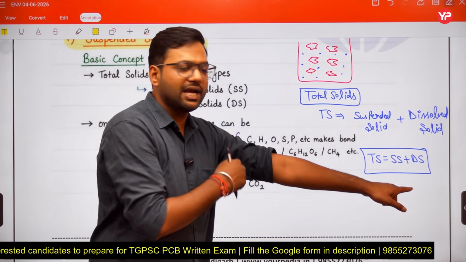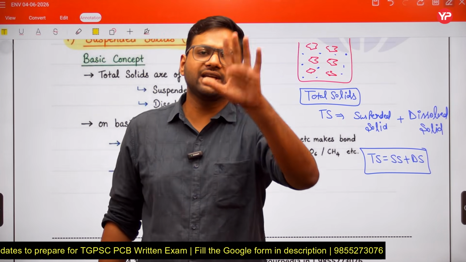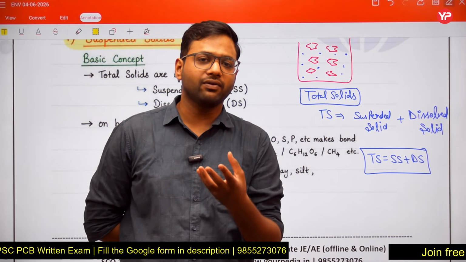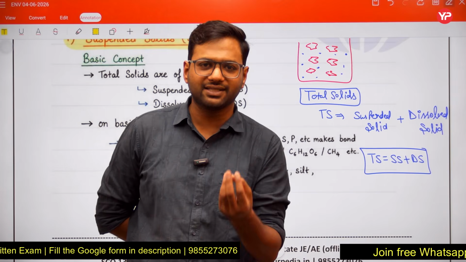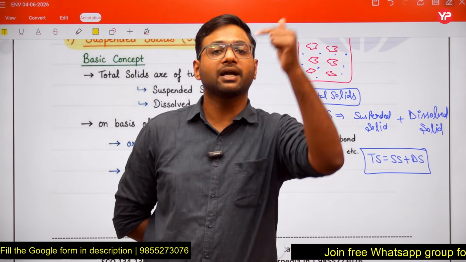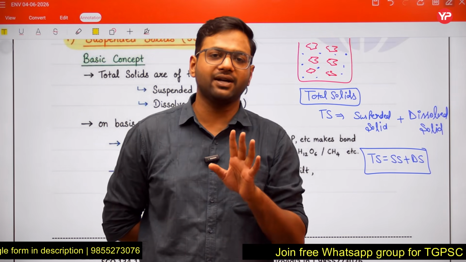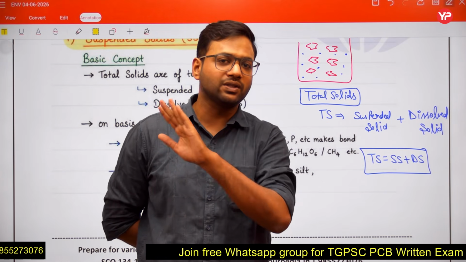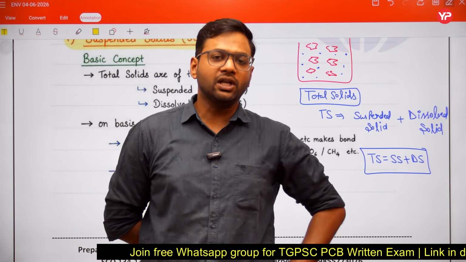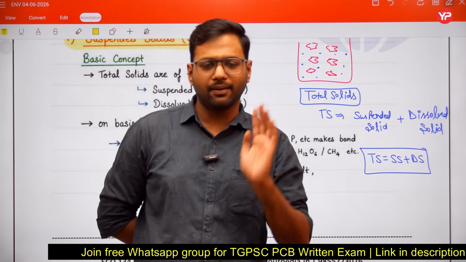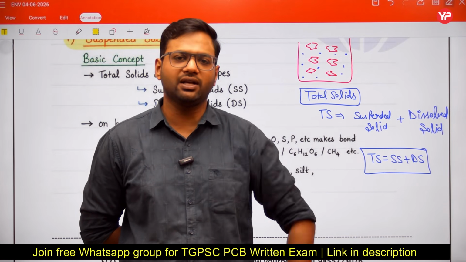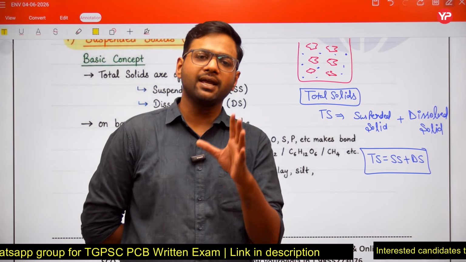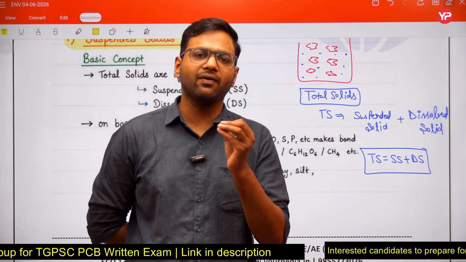Suspended solids, as I told you, will be a physical quality parameter. Why? Because you can see those particles, you can sense the quality. So suspended solids become the physical quality parameter, friends, and you cannot see dissolved solids. So dissolved solids are not a physical quality parameter; dissolved solids become a chemical quality parameter. We cannot sense the dissolved solids in our water sample, but we can sense suspended solids.